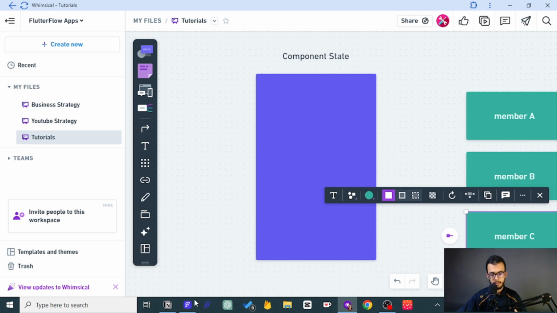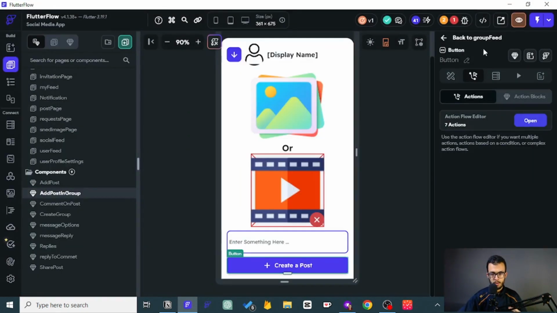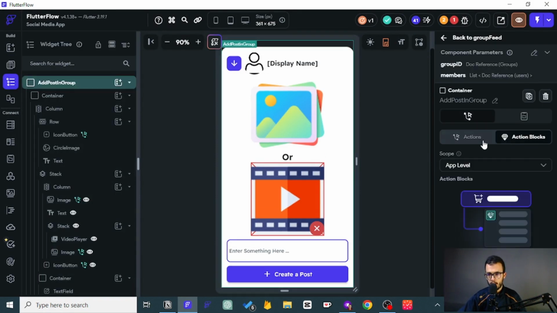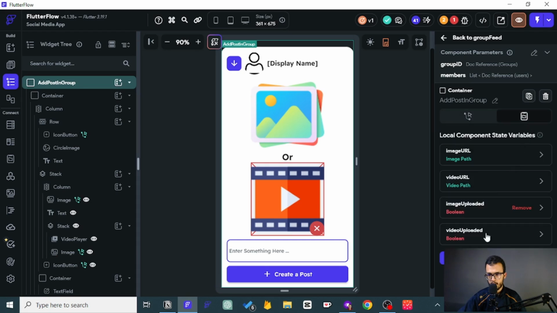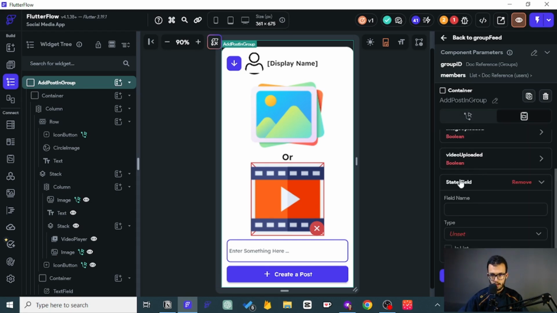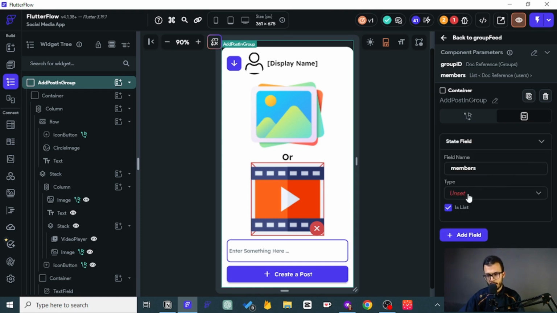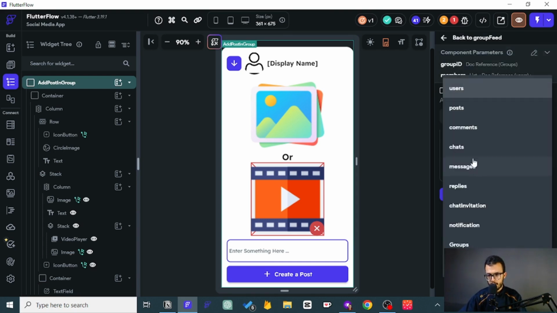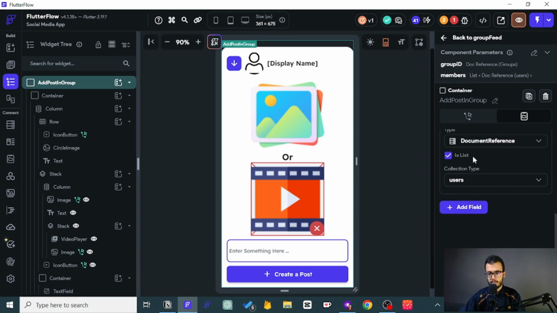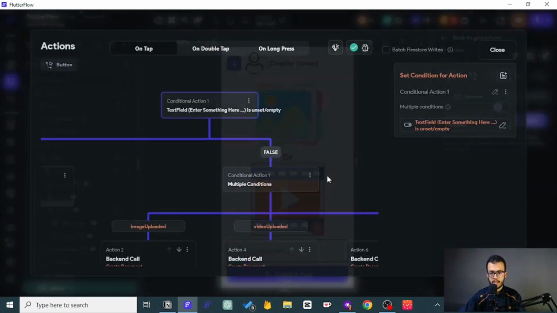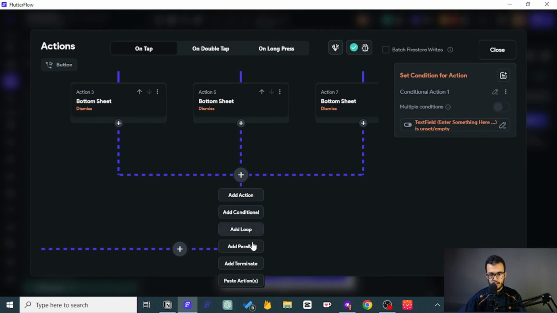Now let's actually come back and get to work. First we want to prepare that stage. I want to click on this component here. So here are the states. We can just create members, and I always add that E. I'm not sure why I do it, I think it's because I try to write fast. Now we want the document reference, and members are users, of course. Confirm, and you have a new state. Now let's come back here and add the loop.